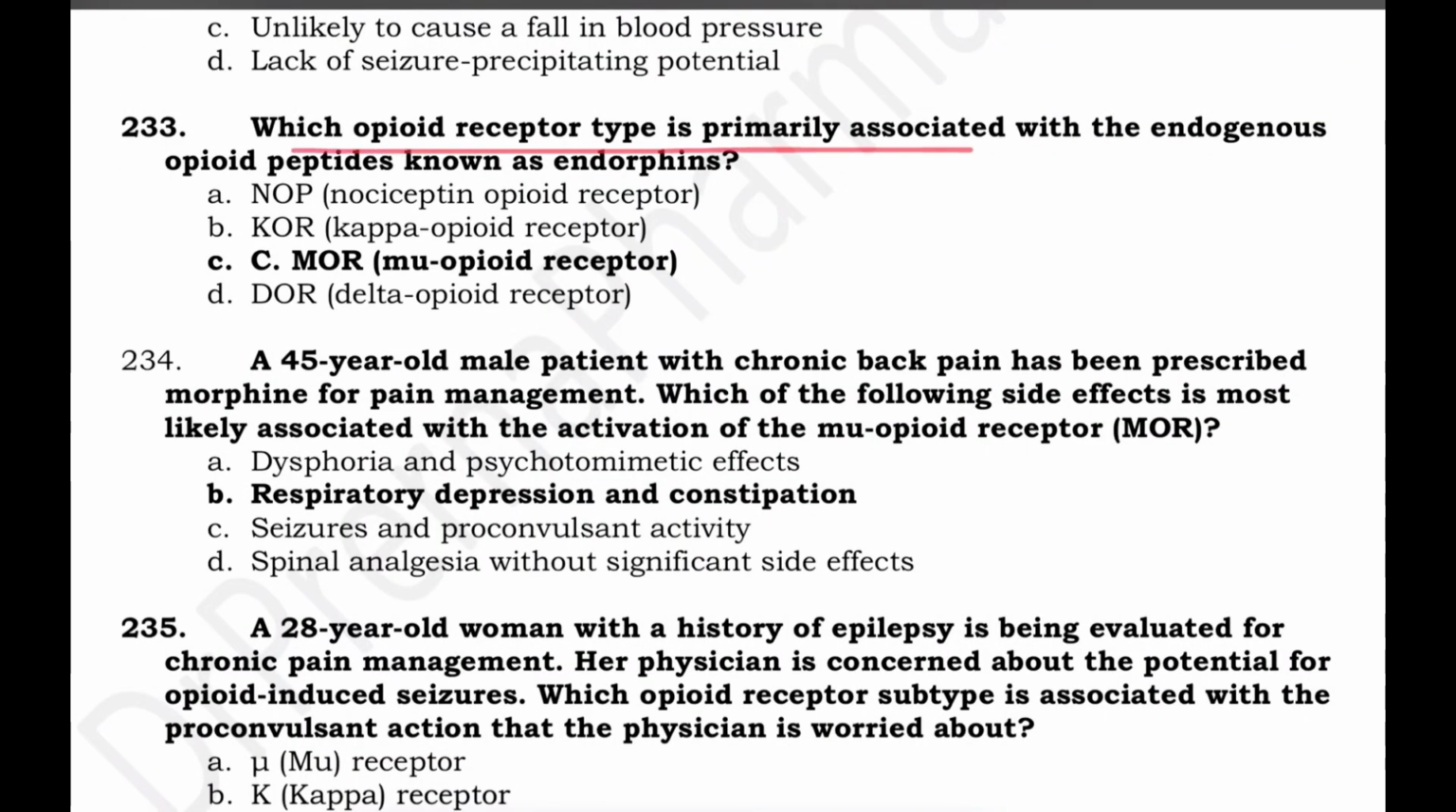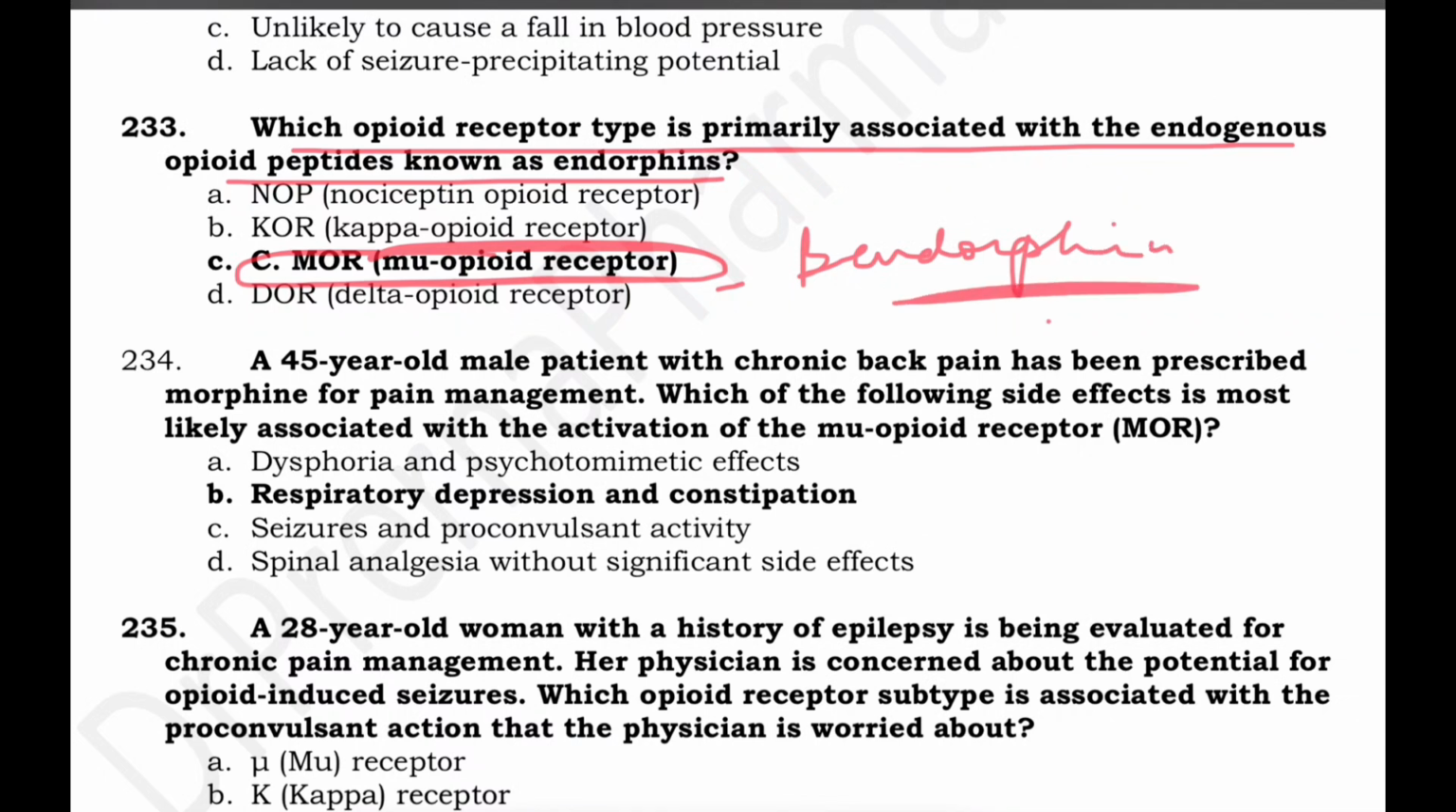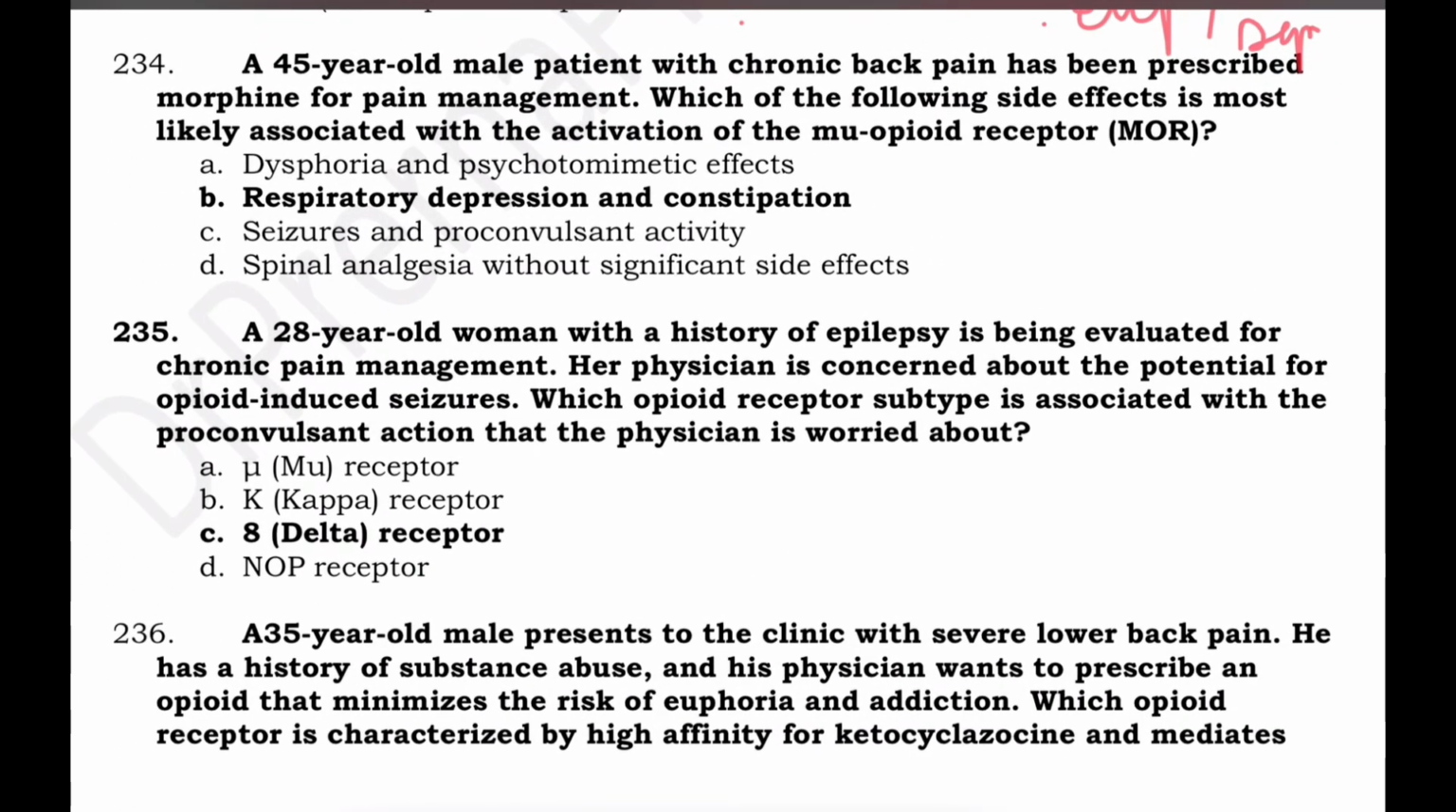Which opioid receptor is primarily associated with endogenous opioid peptides known as endorphins? The main opioid receptor is mu opioid receptor. Endorphins, typically beta endorphin, it is endogenous opioid peptide derived from pro-opiomelanocortin, and they have the highest affinity for the mu receptor. And this is mainly responsible for the analgesic action and also contributes to the euphoric and respiratory depression and dependence, right? So the main receptor is mu.